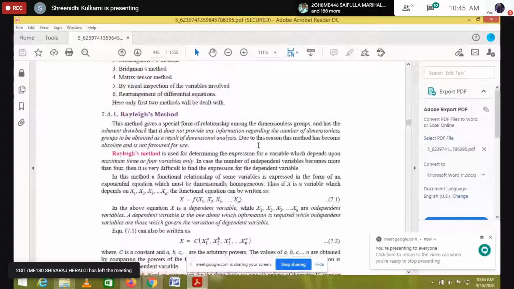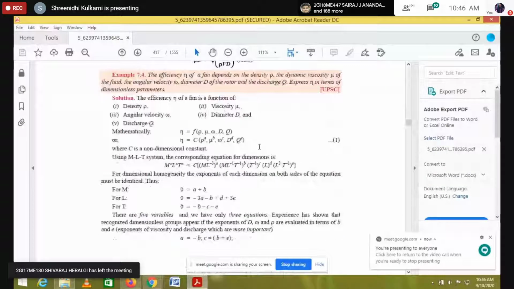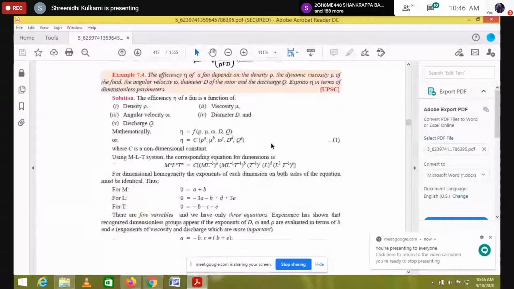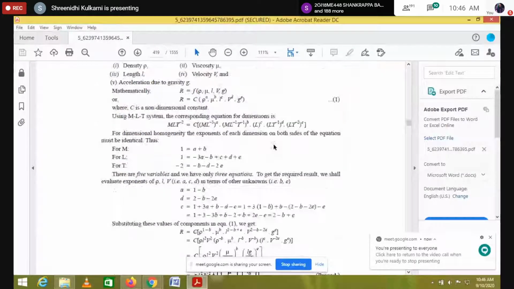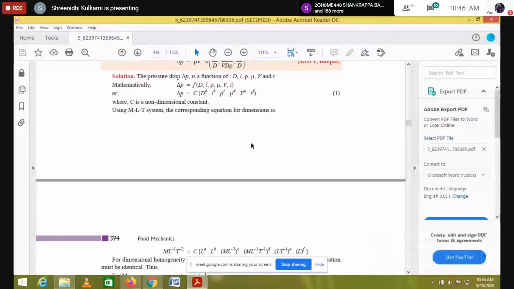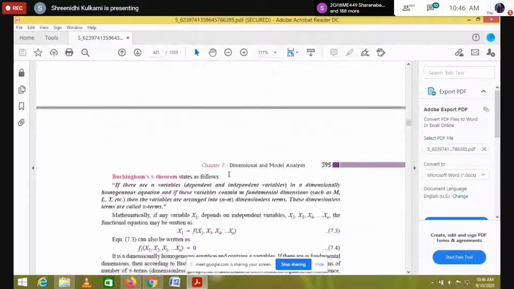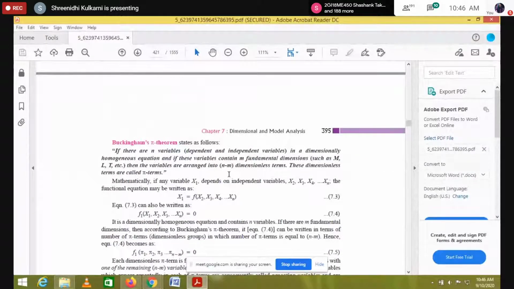Okay, so next, while coming to Buckingham's pi method, because I'm skipping the Rayleigh method, the procedure is the same for both methods. First, I will come to it mathematically. If any variable x1 depends on independent variables, I don't know what this x1 is.